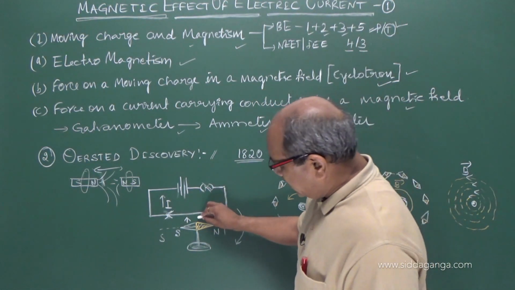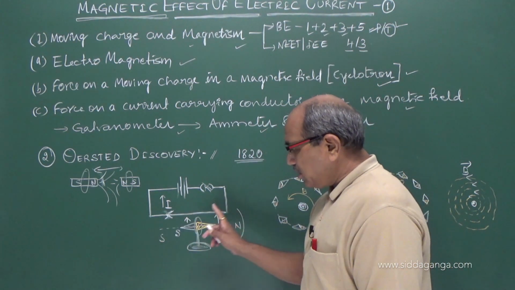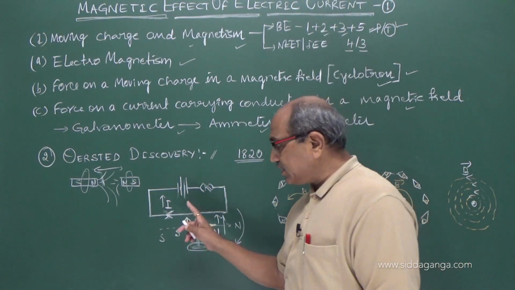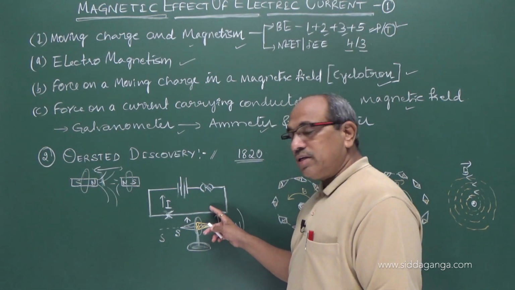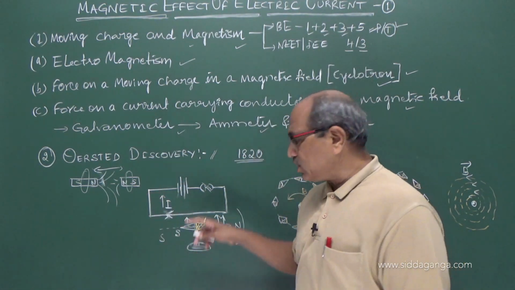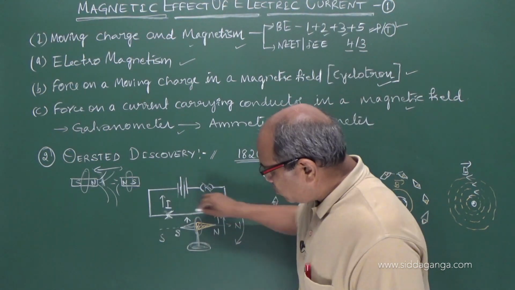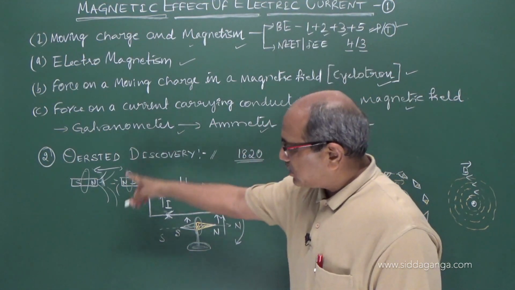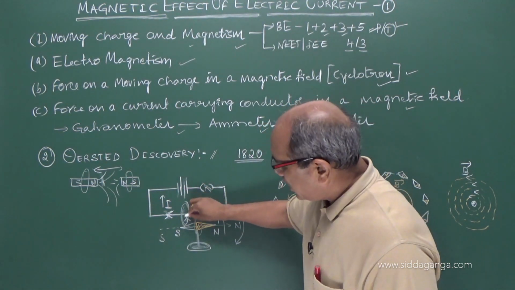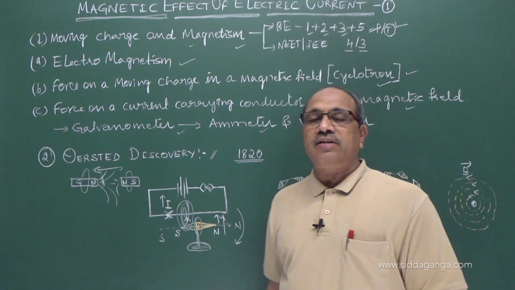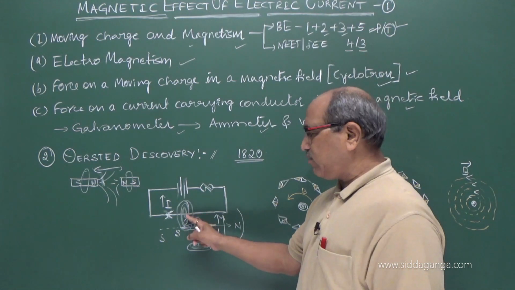You think of the needle as a magnetic dipole. When there is no current, there is no deflection. When the wire is carrying current, in one direction it attracts, in the other direction there is a repulsion. The direction is changing, which clearly indicates that this wire carrying current, similar to a magnet, behaves as a magnetic dipole and produces in and around it a magnetic field, surrounding the conductor.